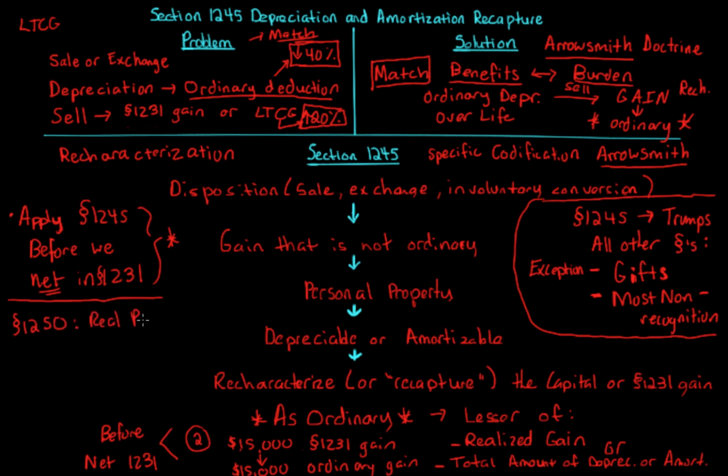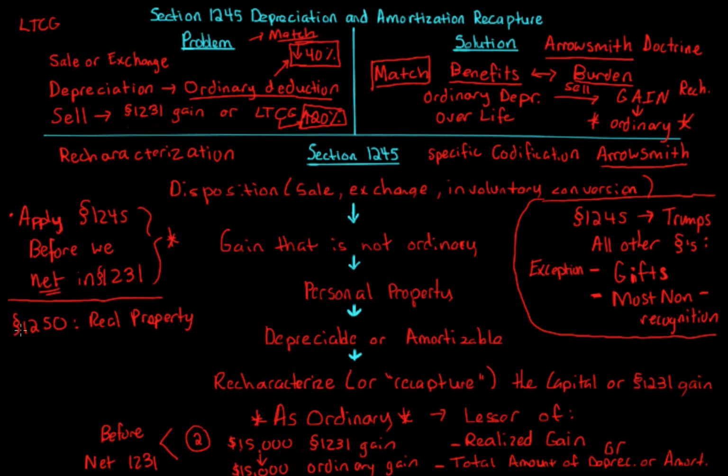At one time, section 1250 did do this, but not the same way it does here with the lesser of the realized gain or the total amount of depreciation or amortization. At one time, we had accelerated depreciation for real property. It wasn't straight line. That time is no longer. Now, all property that's in place is based on the straight line method.